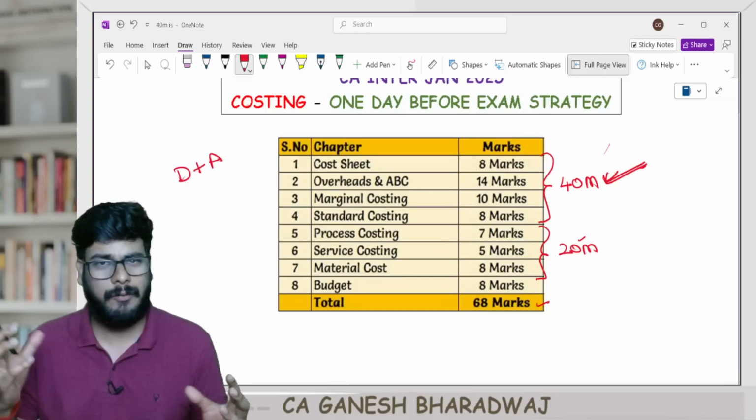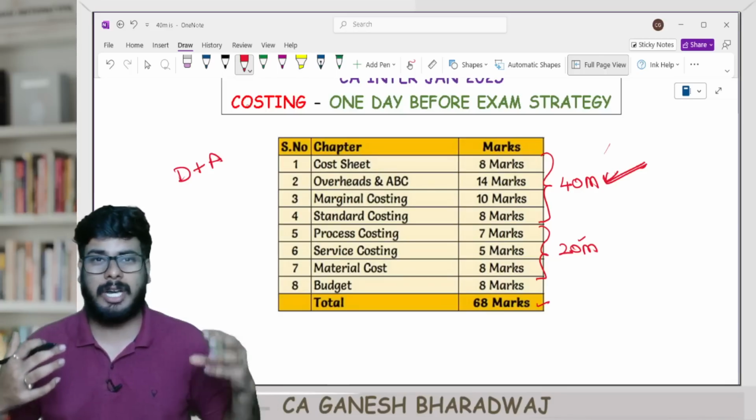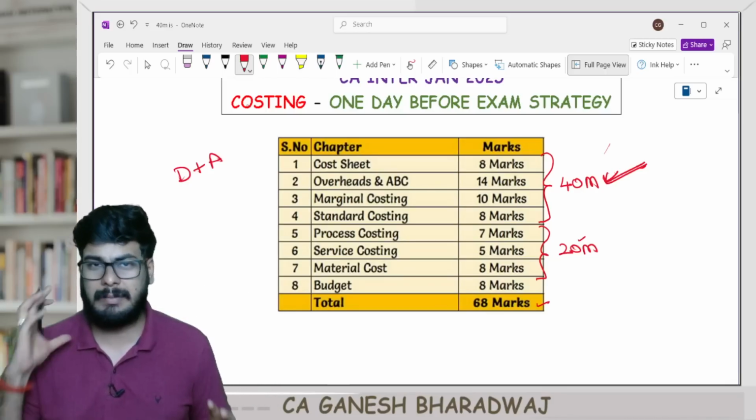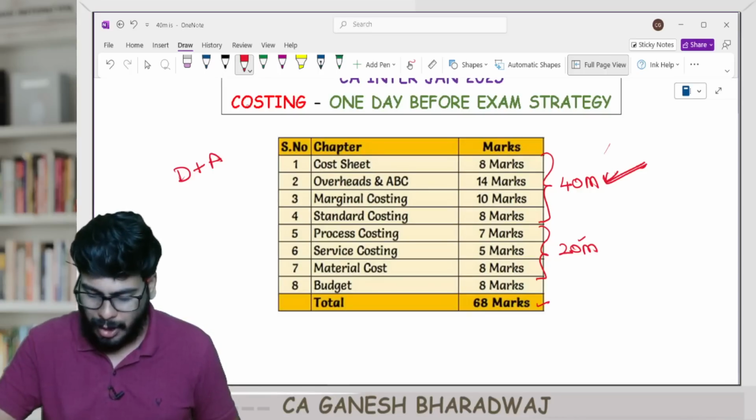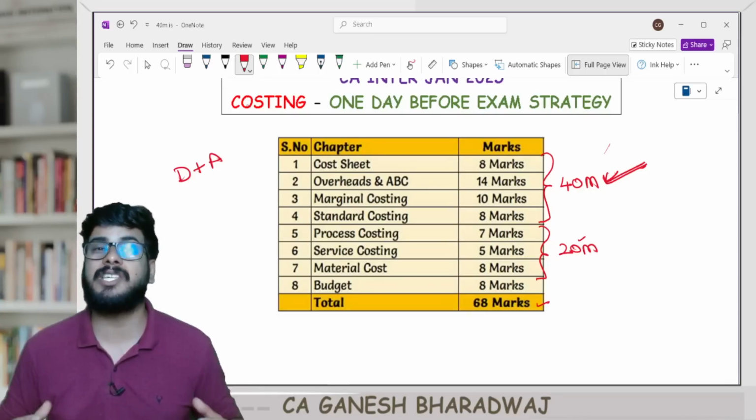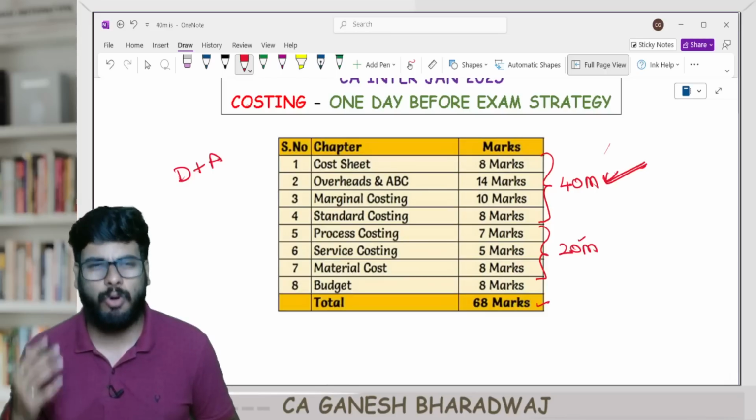Not exactly, they will not lift it. Maybe the concepts are generally covered from RTPs and also the regular concepts that we have done. Please do watch out for this. Now guys, if you are able to cover these lineup of chapters, I'm telling you an exemption is guaranteed. What more do you want, right?